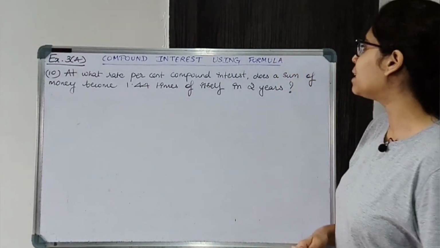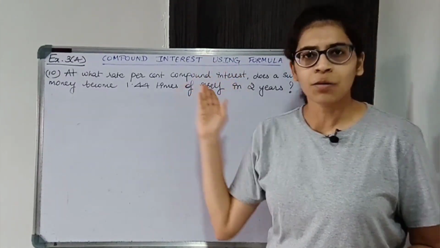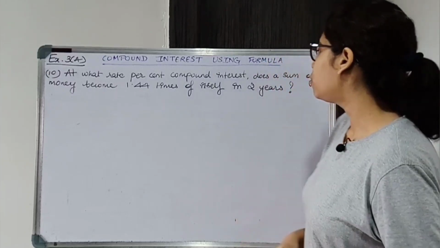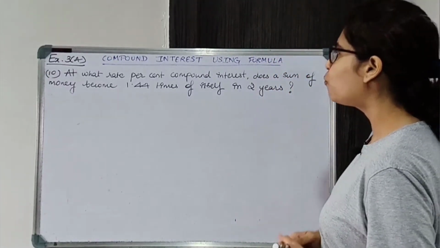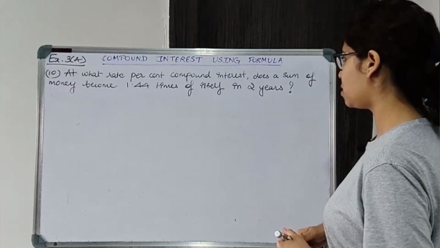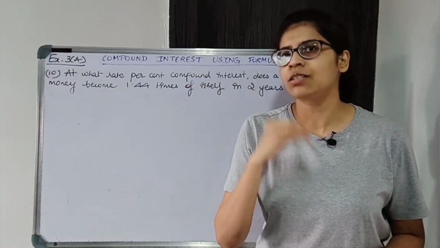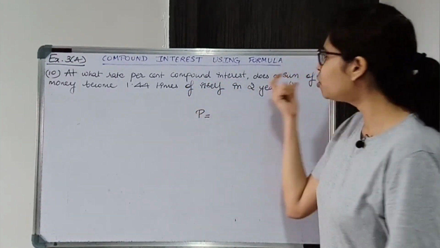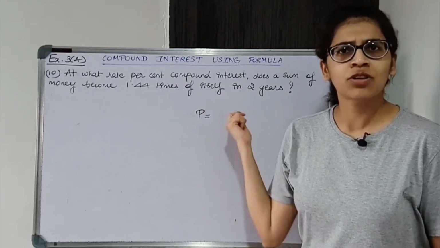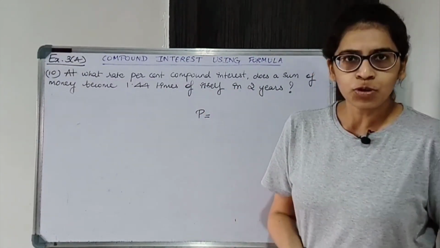At what rate percent compound interest, that is we are investing some money and the interest is getting compounded. So we have to find R. Does a sum of money become 1.44 times of itself in 2 years? You are investing a certain amount of money. The money that you invest is nothing but principal. Do we know the principal? No, it's not given. So what we'll do over here is assume the principal to be something.